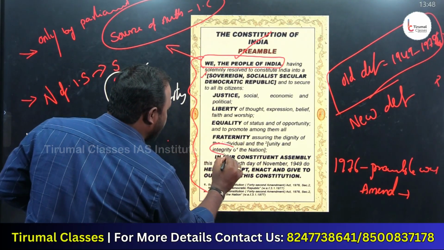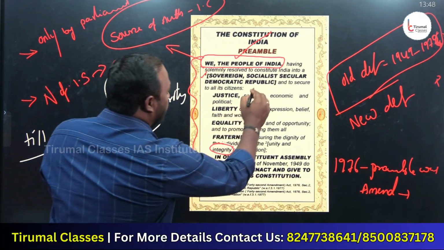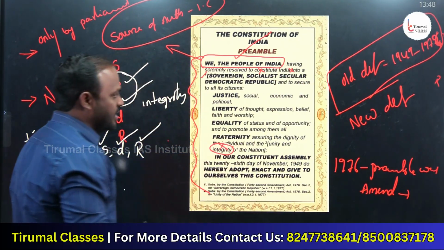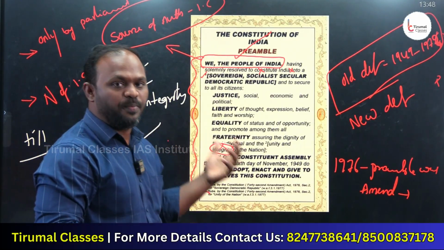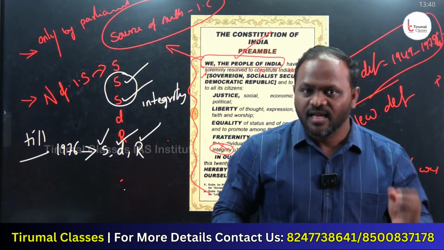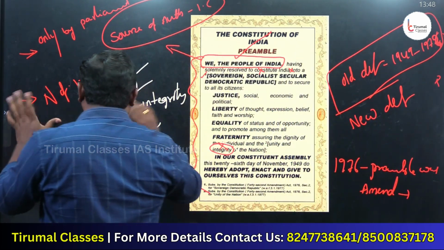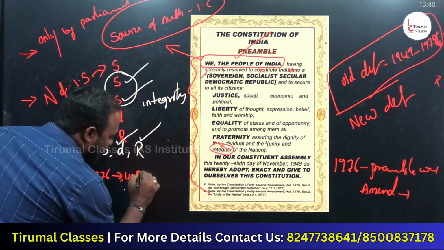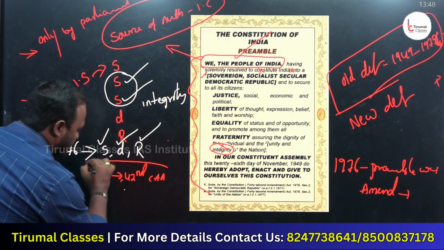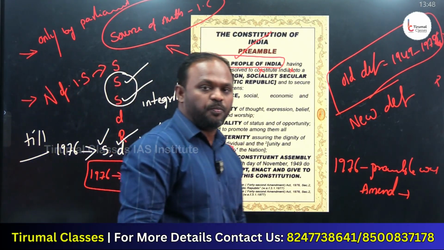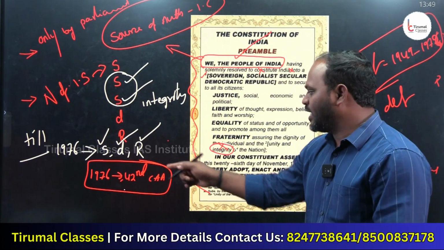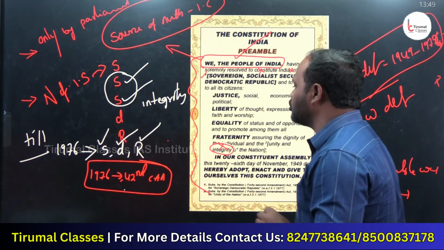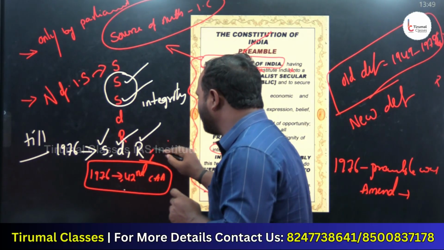So in the original preamble, we do not have the word socialist, the word secular, or the word integrity. Remove these 3 words and it is the old preamble. When were these 3 words added? In 1976. Remember, these 3 words were added to the preamble in the year 1976 by the 42nd Constitutional Amendment Act. Very, very important. 3 words were added to the preamble in 1976 by the 42nd Constitutional Amendment Act.